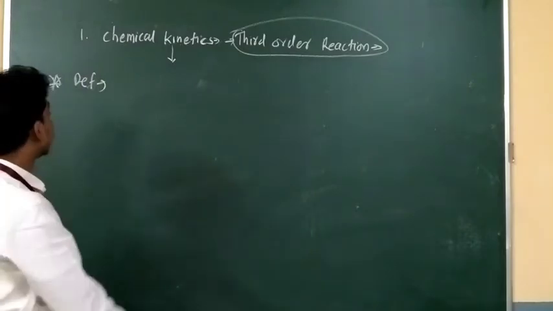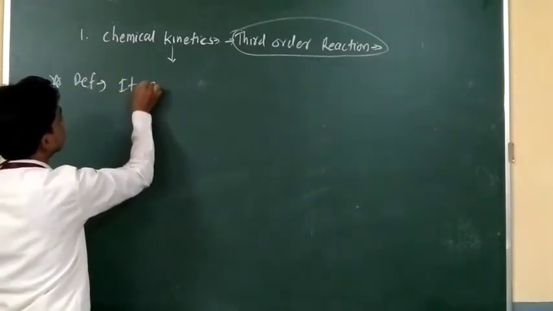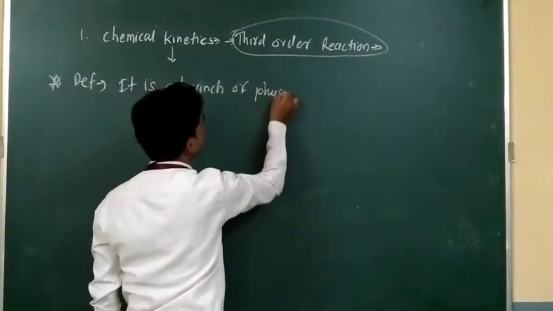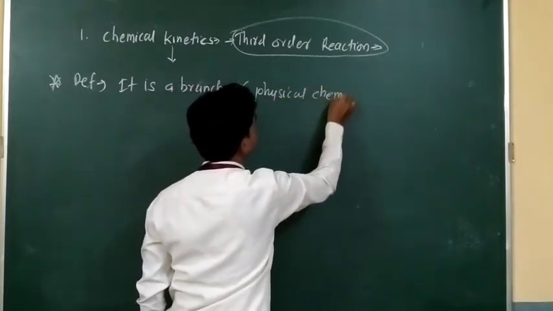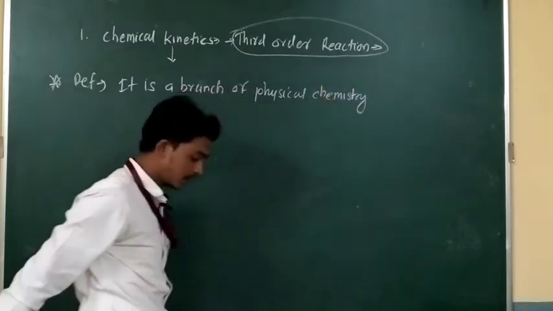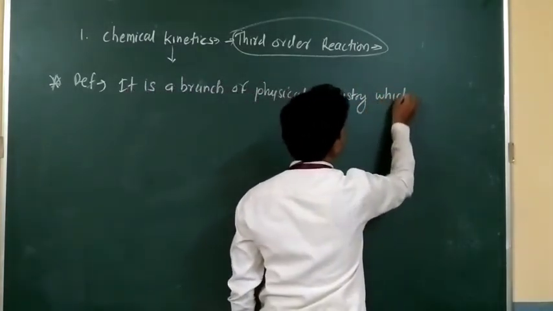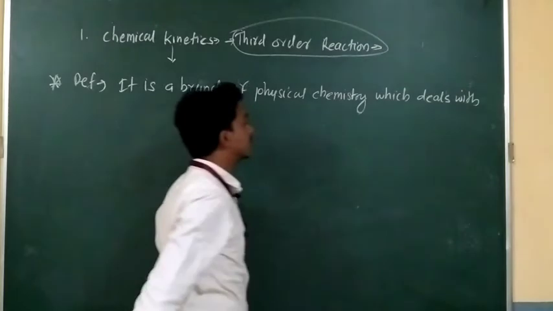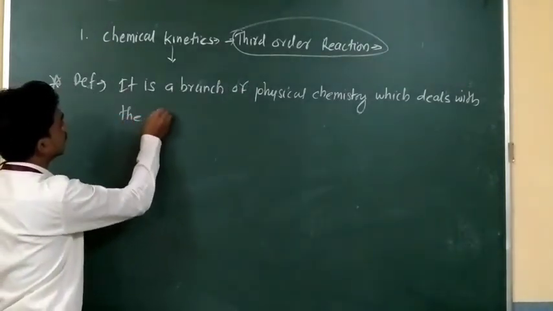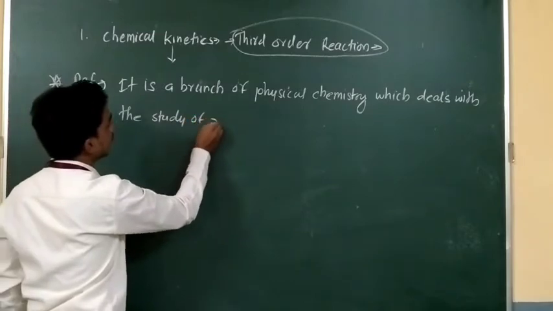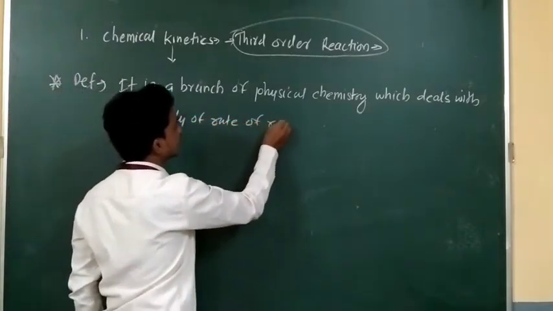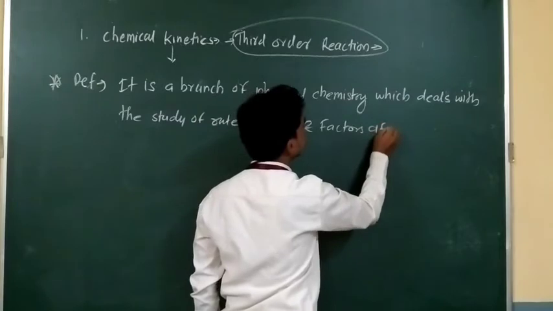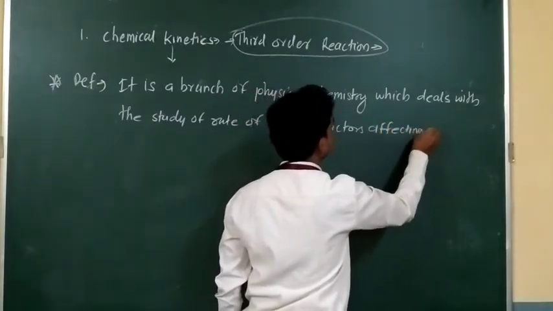Chemical kinetics is a branch of physical chemistry, which deals with the study of rate of reactions and factors affecting it.